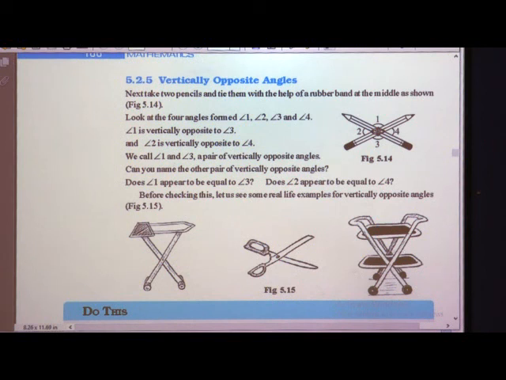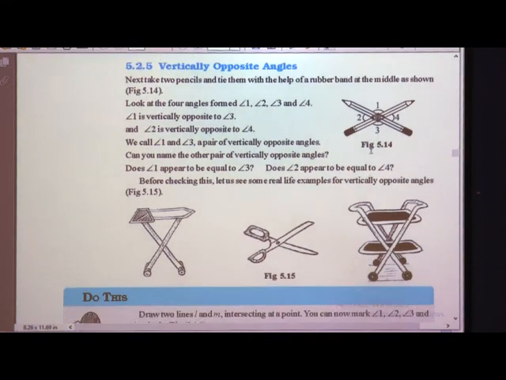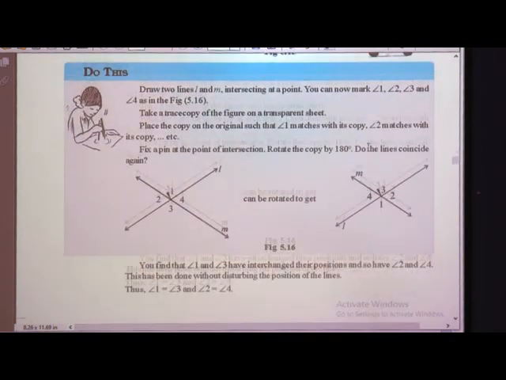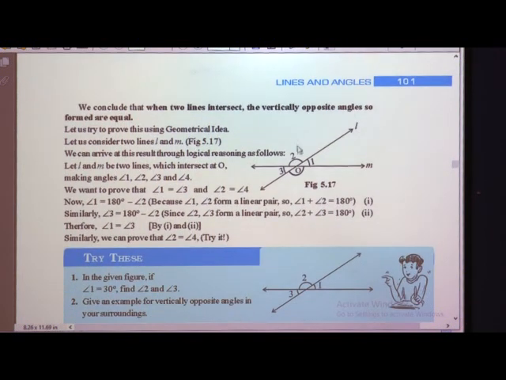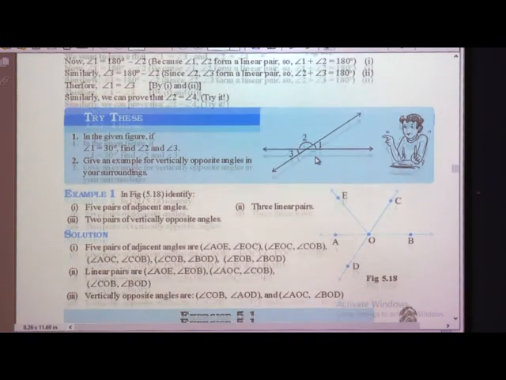So, you know now what is vertically opposite. This will be opposite in this way. They are exactly opposite to each other, so it is known as a vertically opposite angle. So, we have seen the vertically opposite angles. Here, for example, we can see 2 and 4 or 1 and 3 are vertically opposite angles.